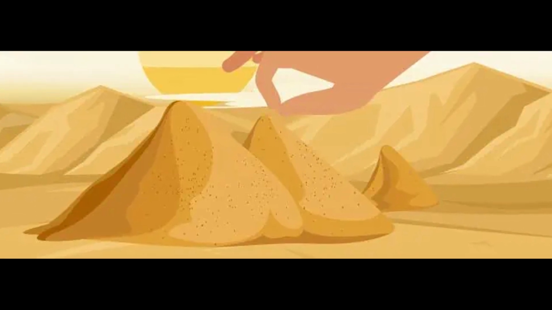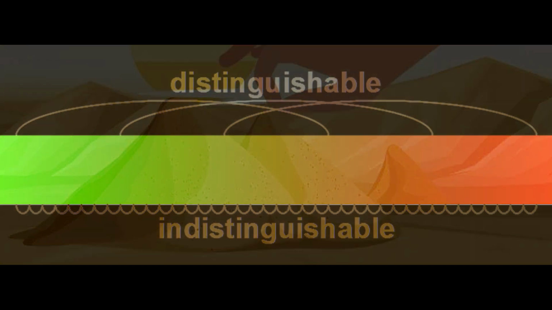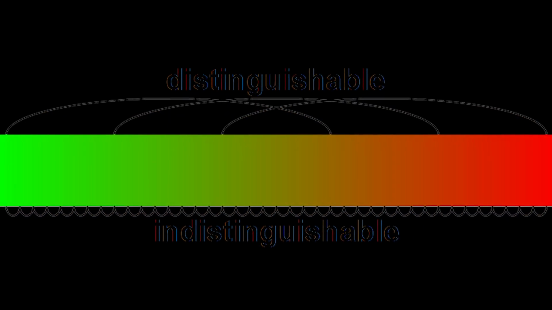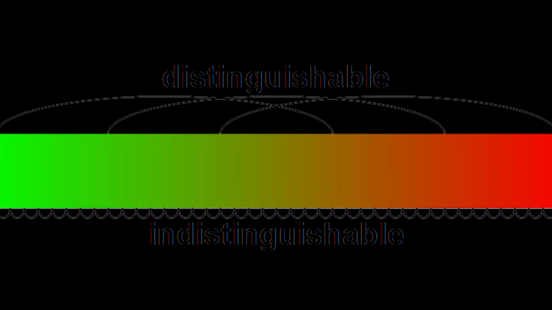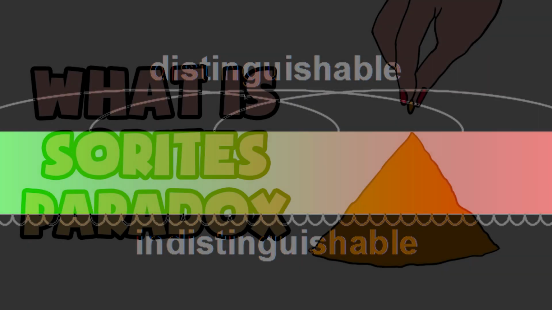Alternatively, you can reverse the thought experiment. Start with a large heap and remove one grain at a time. If removing a single grain never turns a heap into a non-heap, then you could keep going until you're left with a single grain and still call it a heap, which also feels absurd.